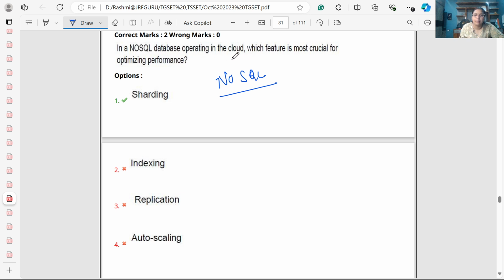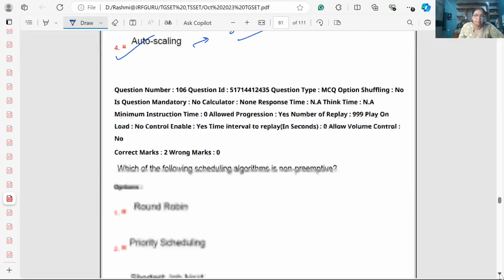In a NoSQL database operating in a cloud, which of the following features is most crucial for optimizing the performance? Sharding, indexing, replication, auto scaling. We can easily achieve indexing in NoSQL. Replication, that's why we are using the NoSQL database over the cloud, because we want to make replicas. Auto scaling is also possible because we can have the cloud structure that will provide the scaling feature, but sharding is not possible with NoSQL database.